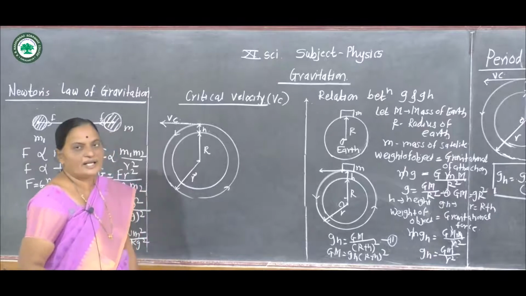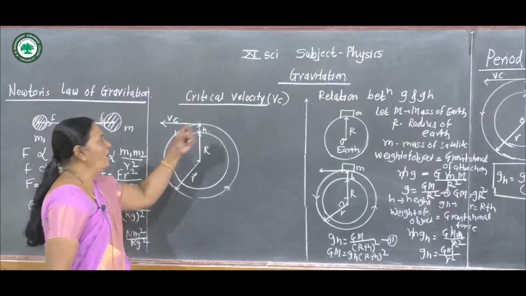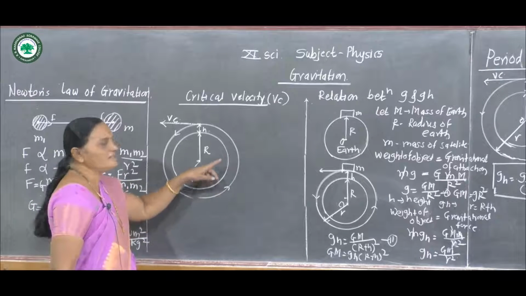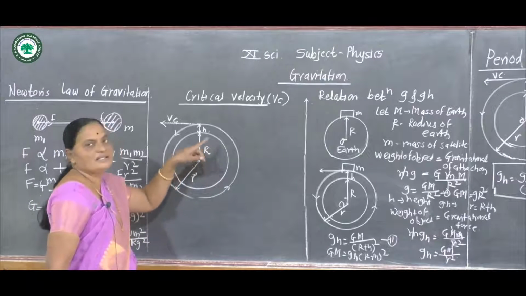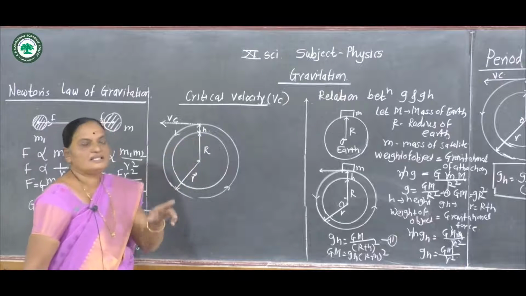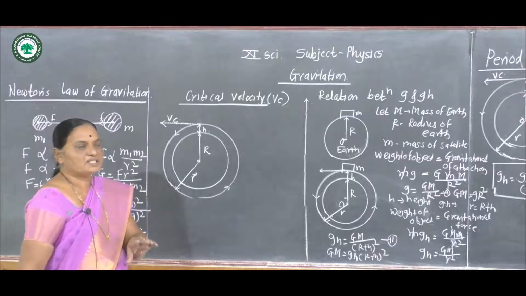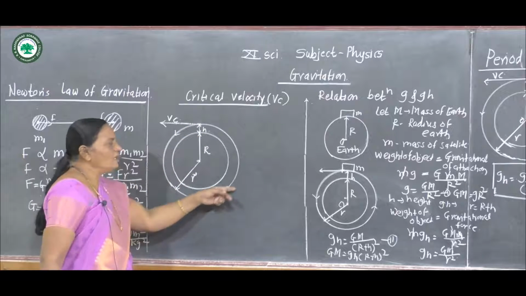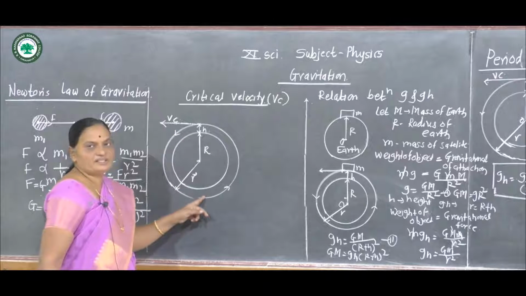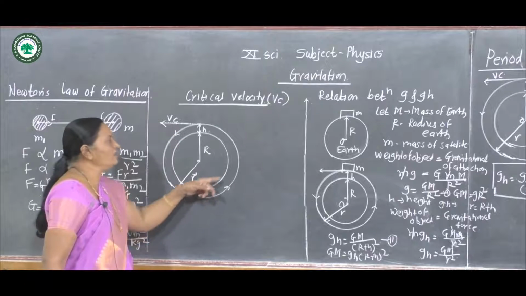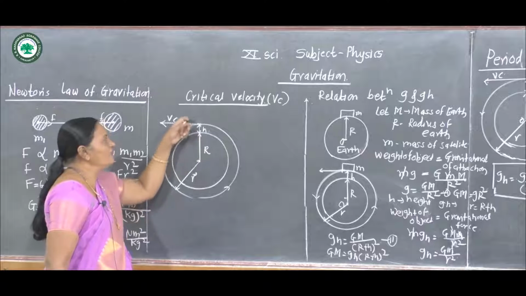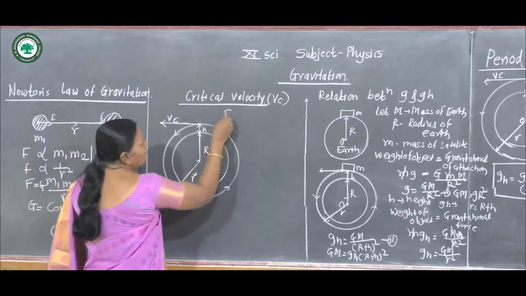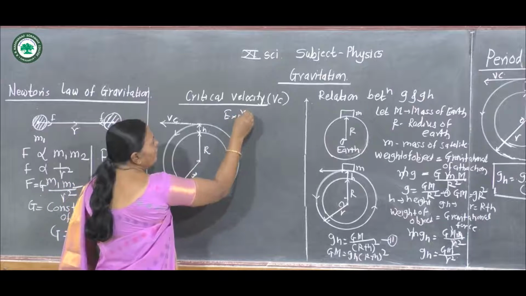It is also called orbital velocity, and it is defined as the horizontal velocity of the projection given to the satellite with which the satellite revolves along the circumference of the circle. It is called critical velocity. Then we find the expression for critical velocity.